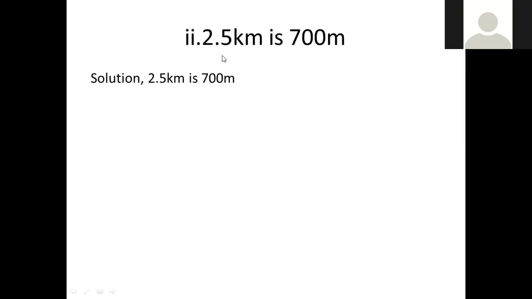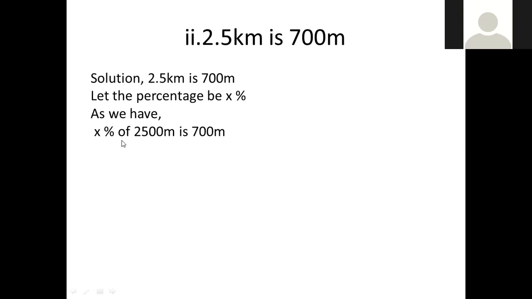Here also we are going to find the percent. 2.5 kilometer is 700 meter. Here also let the percent be X percentage. As we have X percentage of 2.5 kilometer, means 2,500 meter, is 700 meter. Then when you cancel percentage, down comes 100.